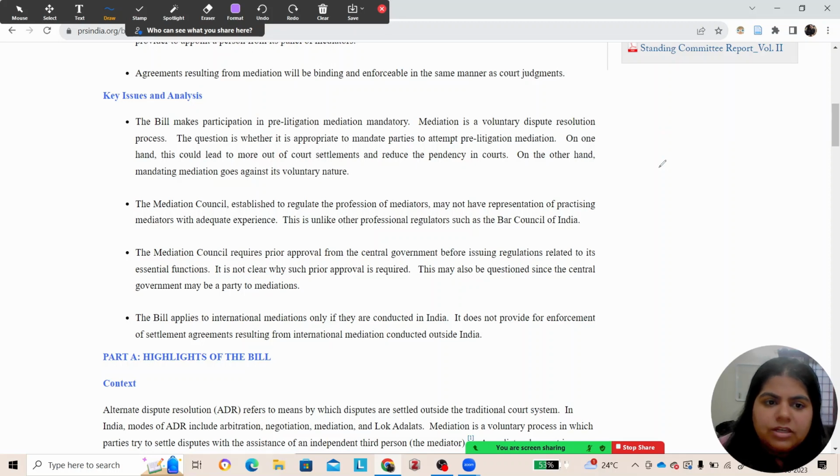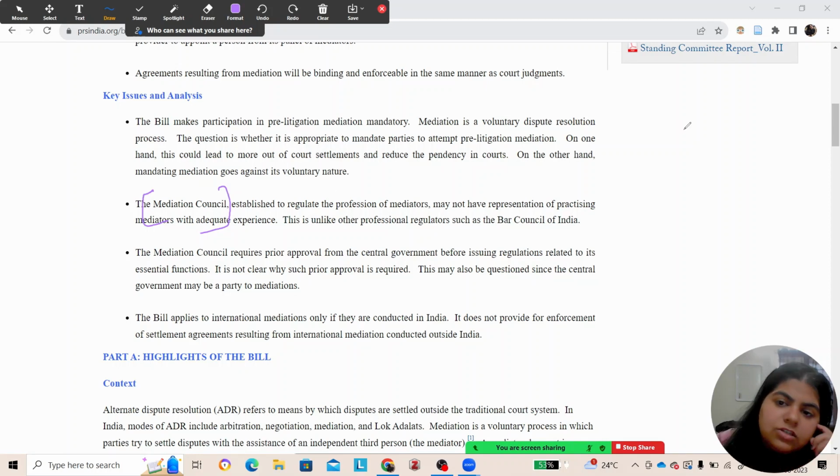Then the establishment of the mediation council is also a concept for analysis. Practically, we need to think practically and have practicing mediators with adequate experience. Then the bill applies only to international mediations when they are conducted in India.